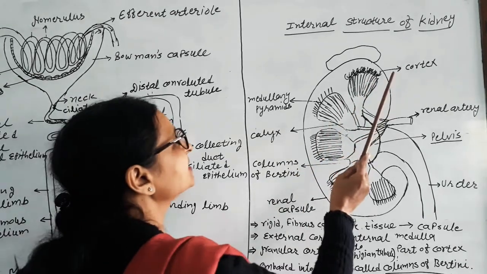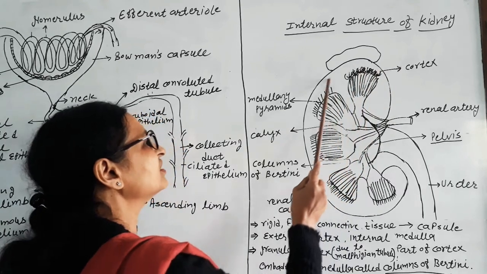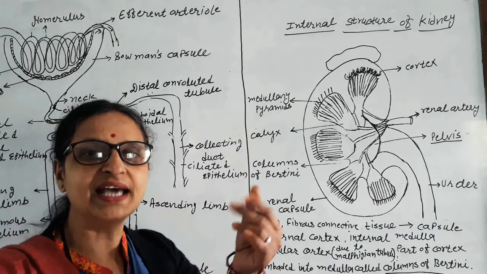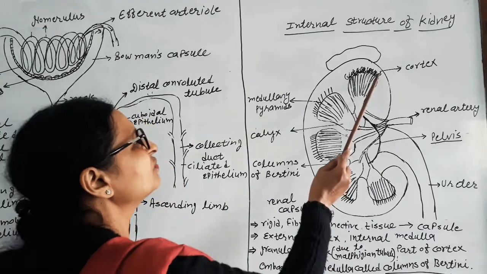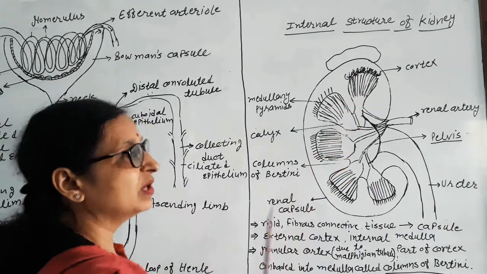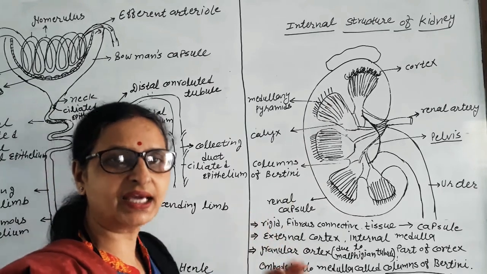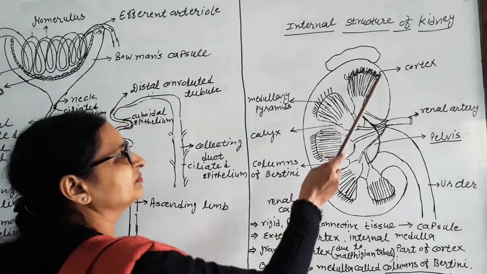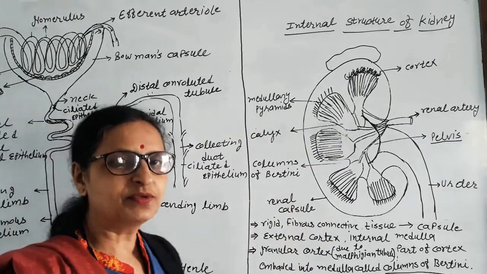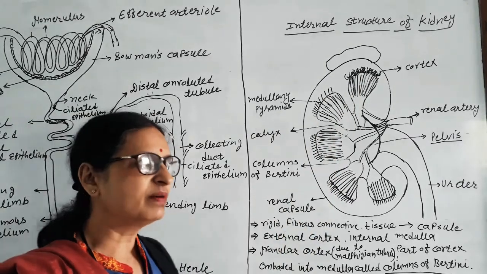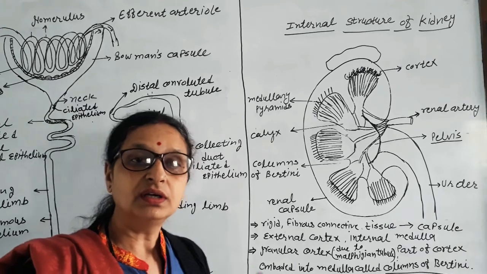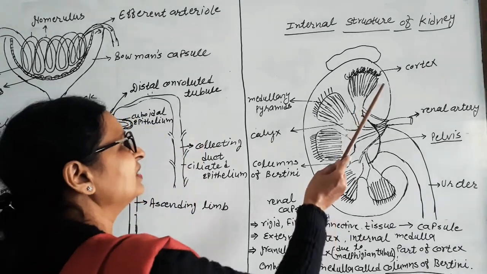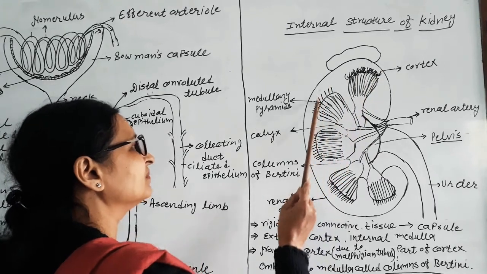In the cortex, there is a granular structure. The cortex appears granular, danedar, because of the presence of Bowman's capsule. About 10 to 12 lakh Bowman's capsules are found in each kidney. The Bowman's capsule and the loop of Henle, the complete structure for excretion, is called the nephron. So nephrons are found in the cortex part.